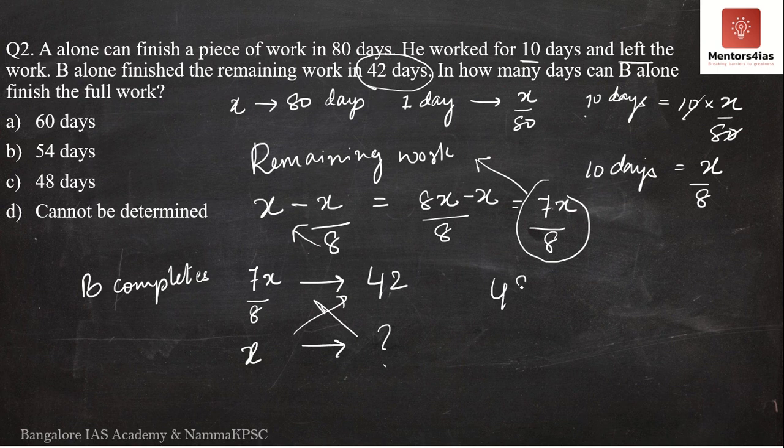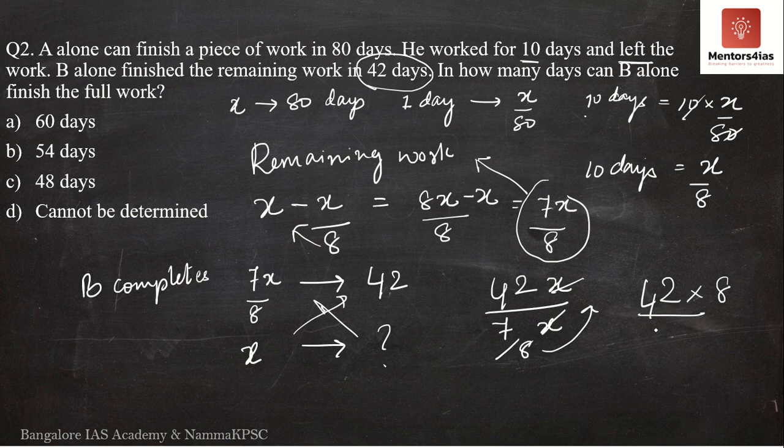So what do we get here? We get 42 into X divided by 7x by 8. X and x get cancelled. I take 8 to the numerator. So I have 42 into 8 by 7. 7 6s are 42, 8 into 6, 8 6s are 48.